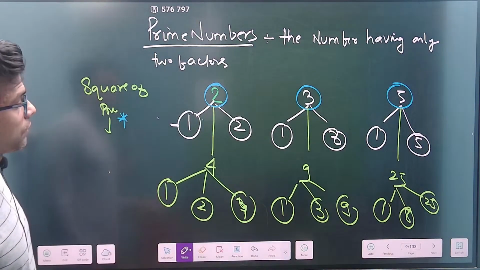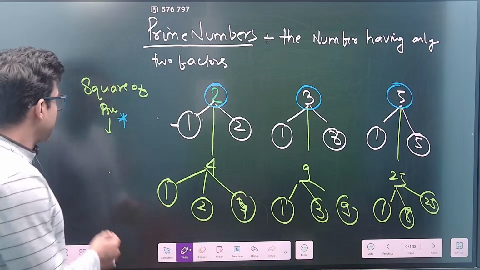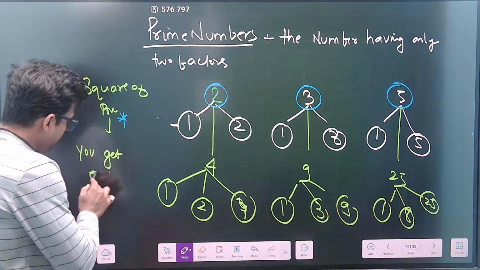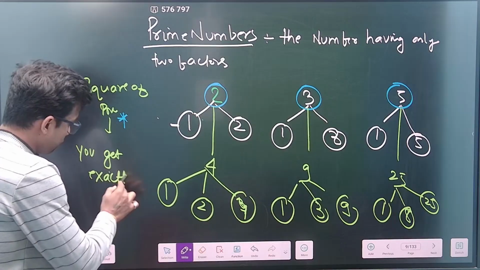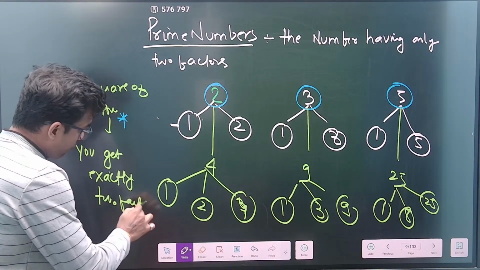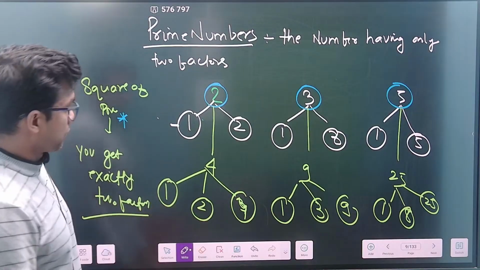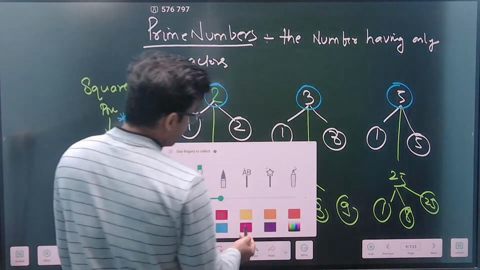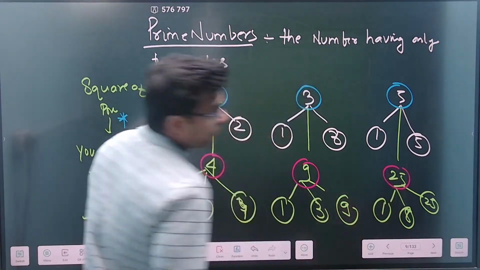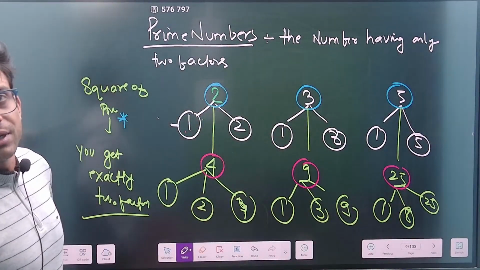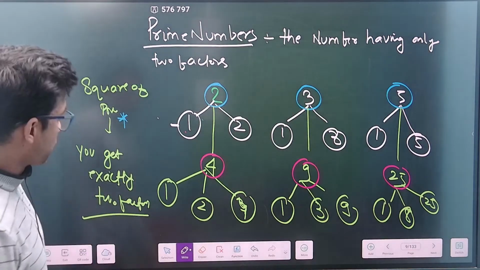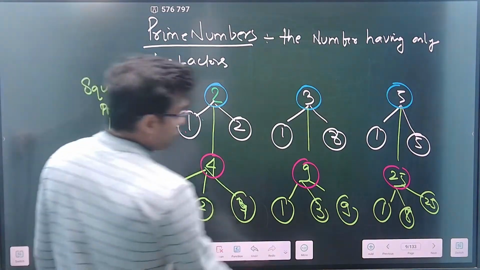This may be used in further calculation, guys. You get exactly 3 factors, which is very important. Correct now? I hope this much is clear to everyone. You can note it down. And when you have more than 2 factors, that number is called a composite number. So when you do a square of a prime number, you can write it down here.